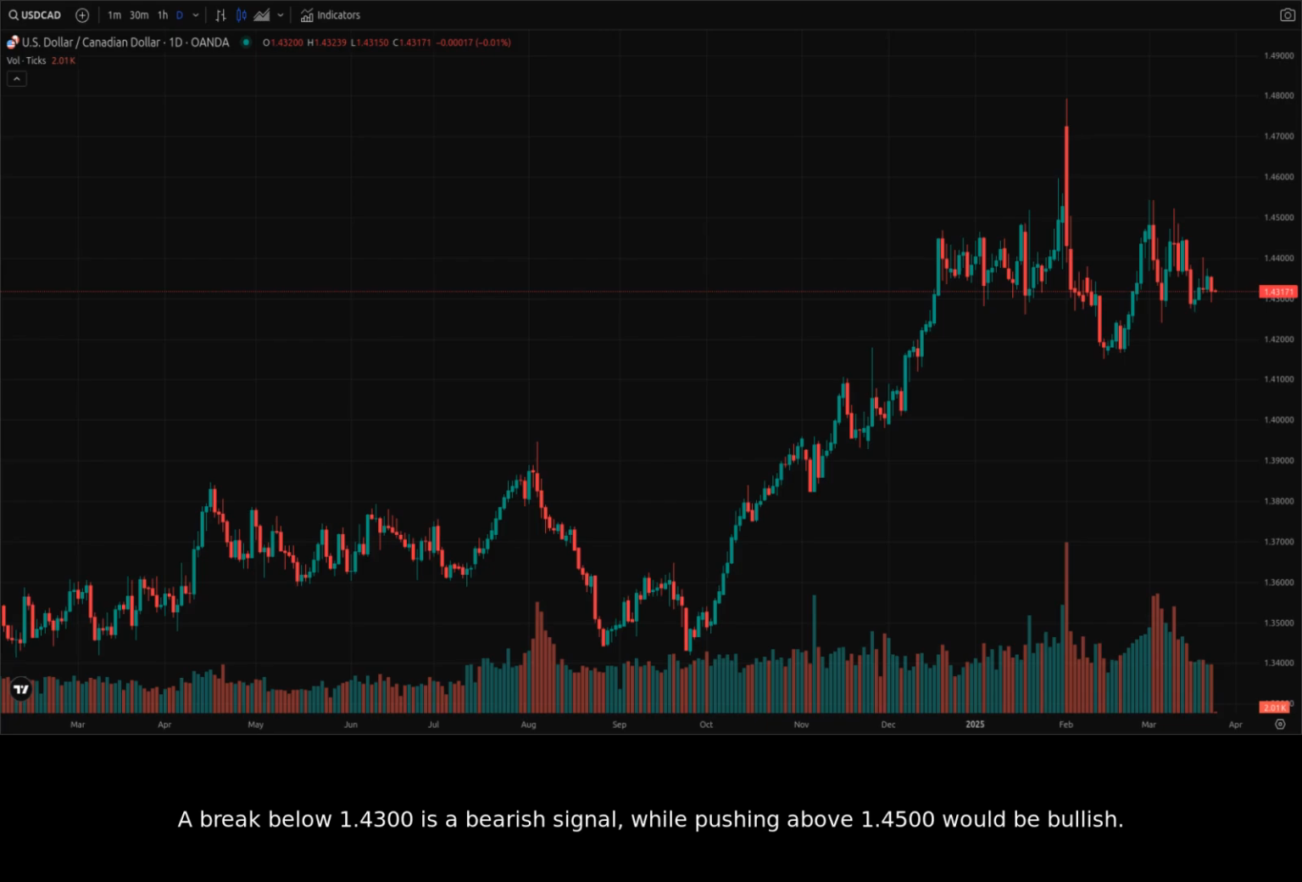1.4500 would be bullish. Currently, based on the news, I give a 60% chance of a bearish breakdown. However, a shift in sentiment or clarification regarding Trump's tariffs could easily change the trajectory. Keep an eye on economic data releases and any political developments related to the election.